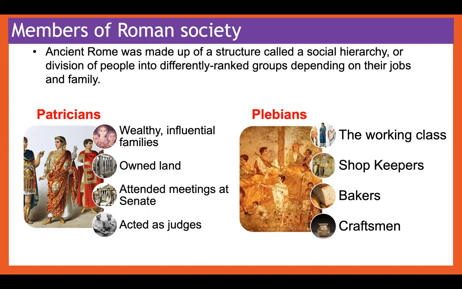So the patricians were at the top. They were the wealthy, the rich, the influential families. They had their own land. They attended meetings at the Senate and they acted as judges. So these people were really important. Right at the top, those were the patricians. Then you had the plebeians. Now, the plebeians were the working class, the shopkeepers, the bakers, the craftsmen, the blacksmiths, the people who were really hardworking and they helped the country to move around.